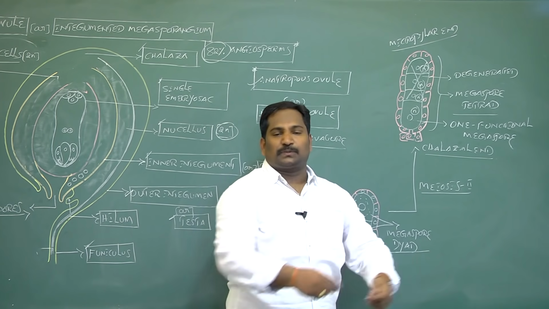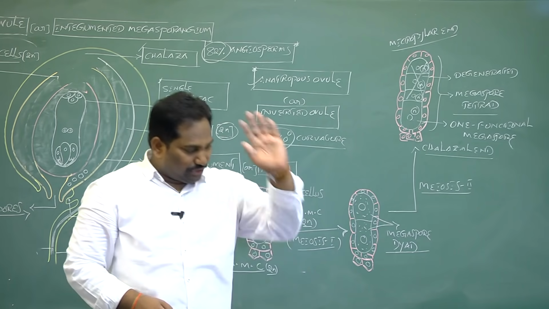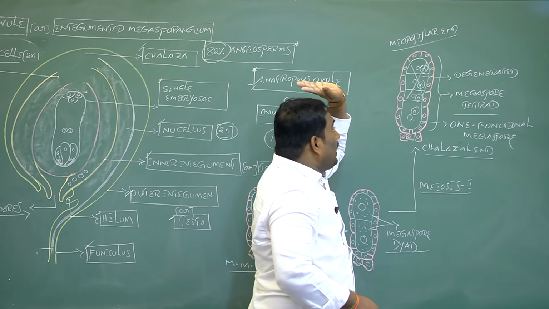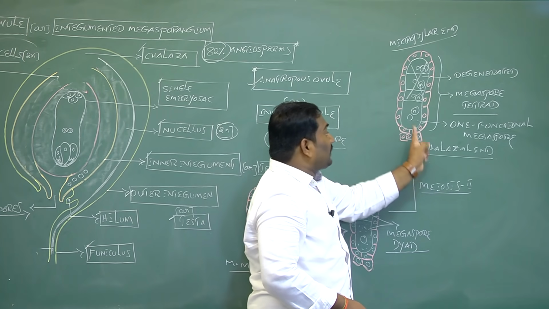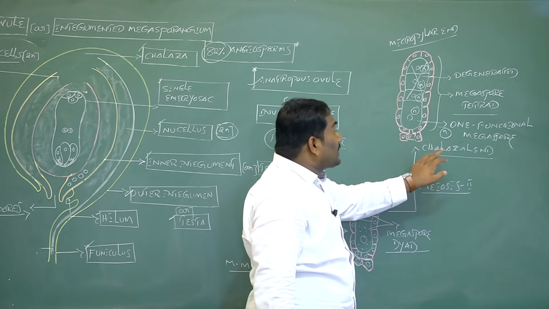So, after megasporogenesis, 4 haploid megaspores are produced. Out of 4, 3 are degenerated. The degenerated megaspores are present towards the micropyle end. Only one megaspore is functional. This is haploid, present towards the chalazal end.